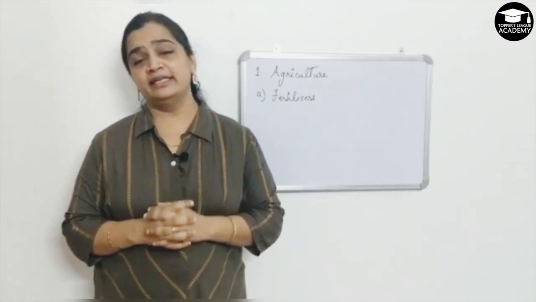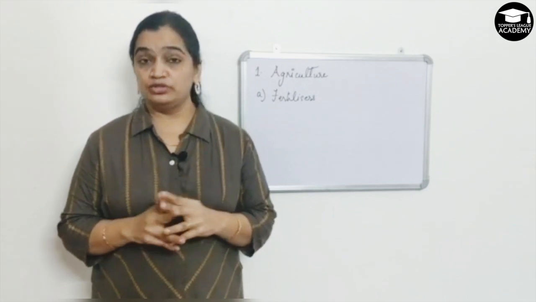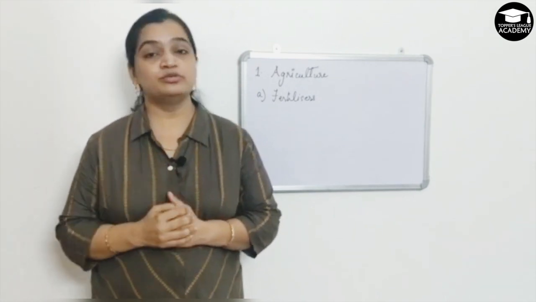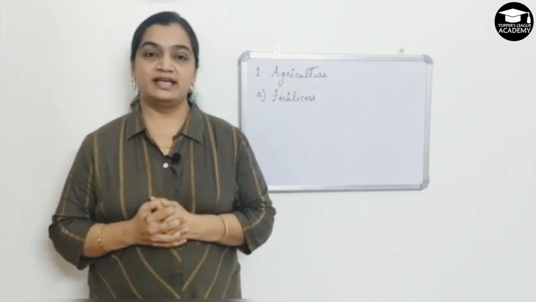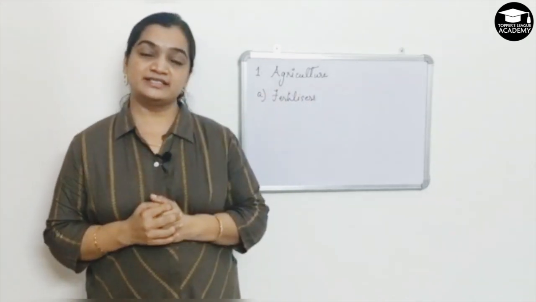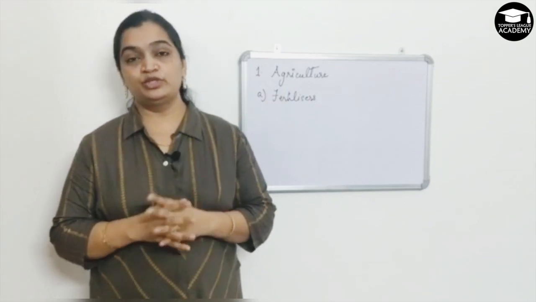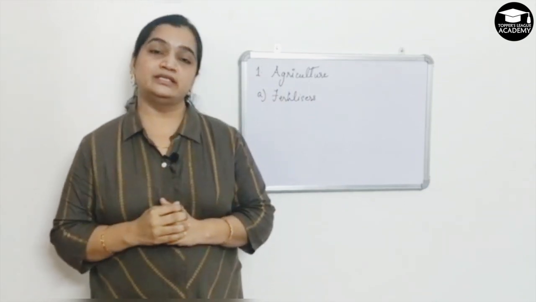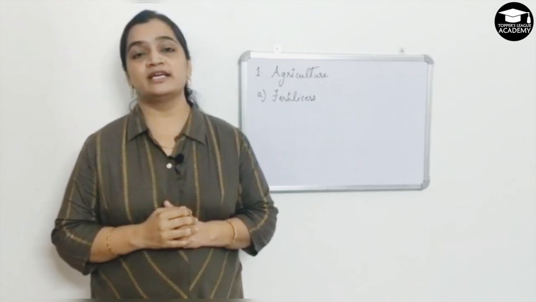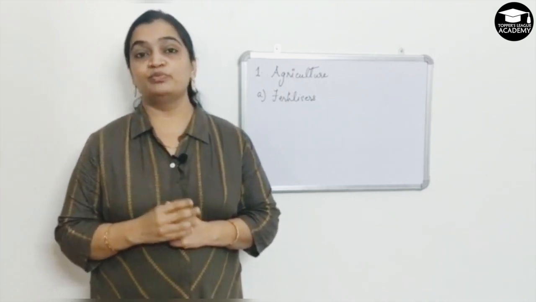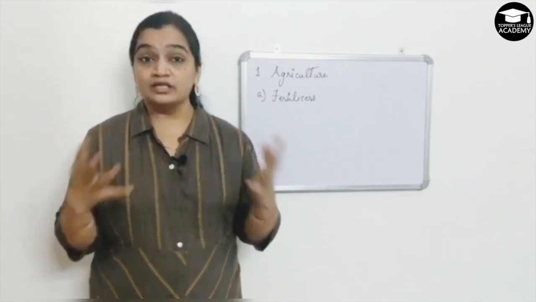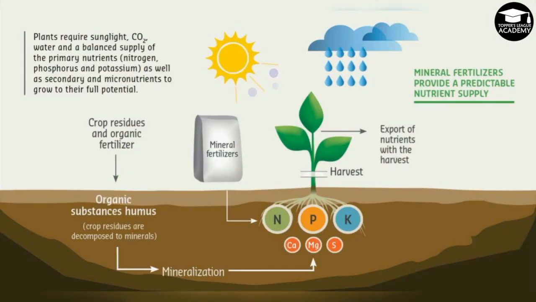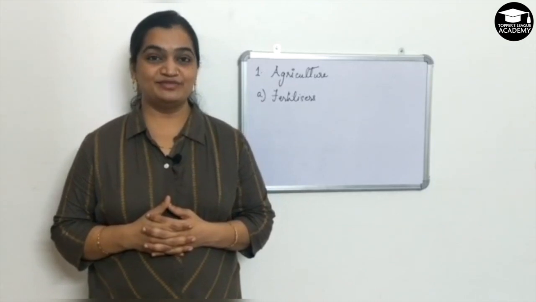So from where the plant gets the nutrients from? Not just from the soil. They need few extra nutrients that has to be added from outside, and those are nothing but the fertilizers. Fertilizers are the chemicals produced through chemical processes for a better crop yield, and farmers must use fertilizers to get a better yield, to produce more crops in larger quantities to meet the population demand. This picture clearly shows that how addition of mineral fertilizers are essential for the growth of plants. So let's see a few examples of fertilizers.